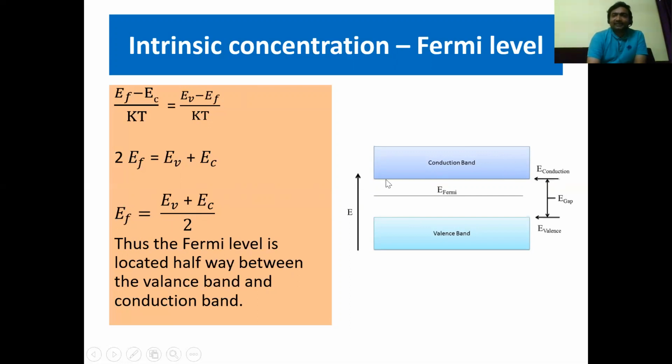You see, this is E_C, the lowest energy level of the conduction band. This is E_V, the highest level of the valence band. So you can expect the Fermi level exactly half of the way between the two bands. So this is the position of the Fermi level.